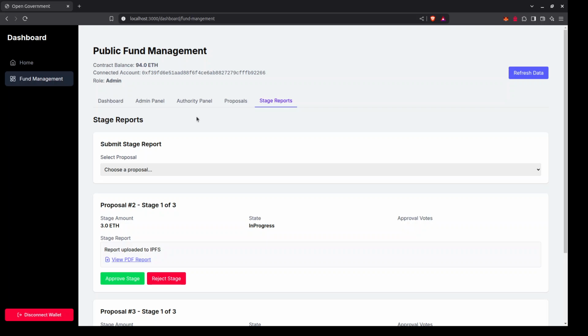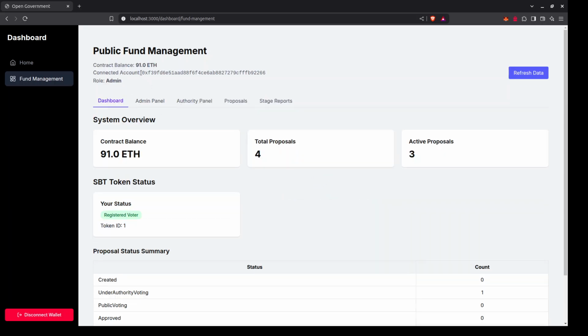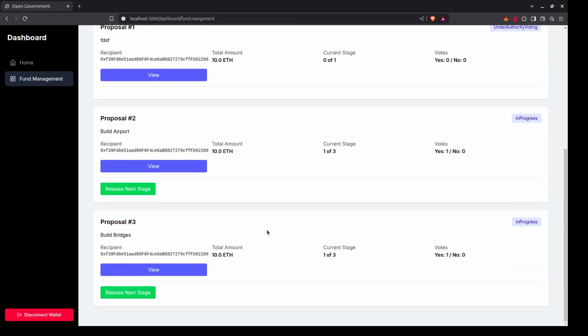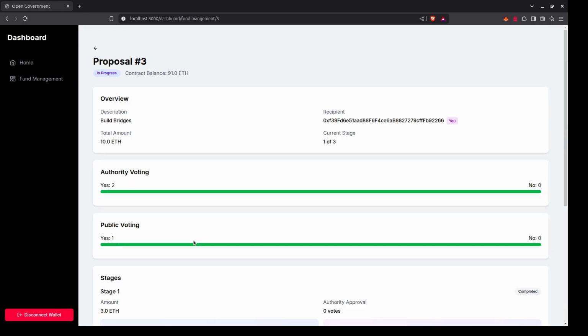So this will go directly to the second stage, and you can see that the funds have been automatically passed. Initially the current balance was 94, and the second stage amount, 38, has been transferred, and it is now 91.